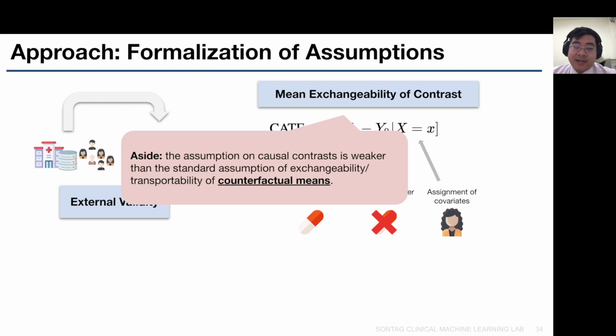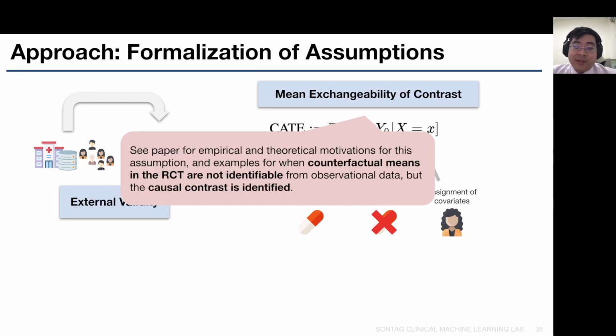A side note is that here we're making the assumption of mean exchangeability of contrast. And this assumption is actually weaker than the standard assumption of exchangeability or transportability of counterfactual means. Please see our paper for empirical and theoretical motivations for this assumption. And we also provide examples for when counterfactual means in the RCT are not identifiable from the observational study, but the causal contrast is actually identified.